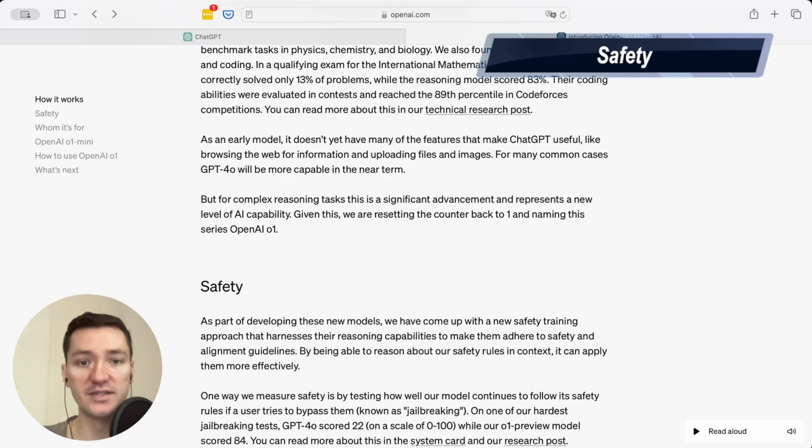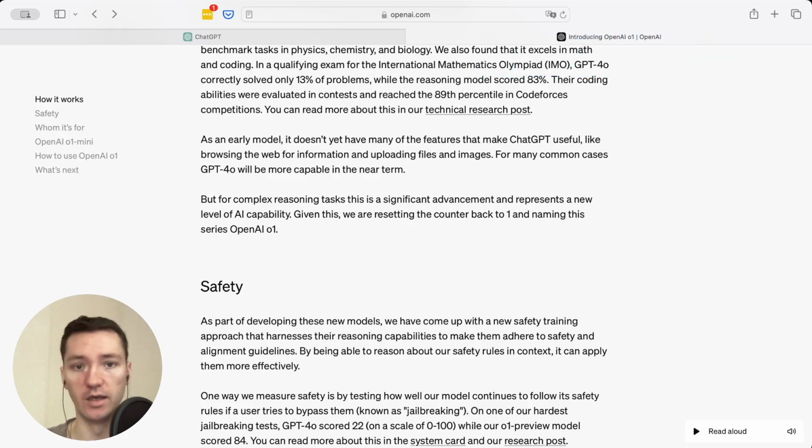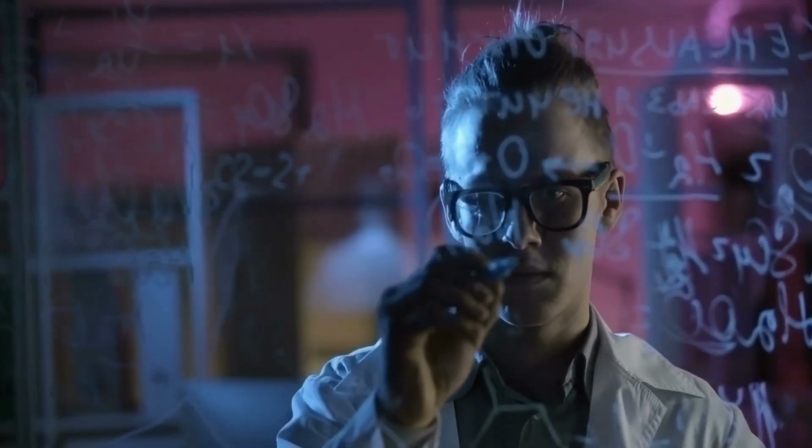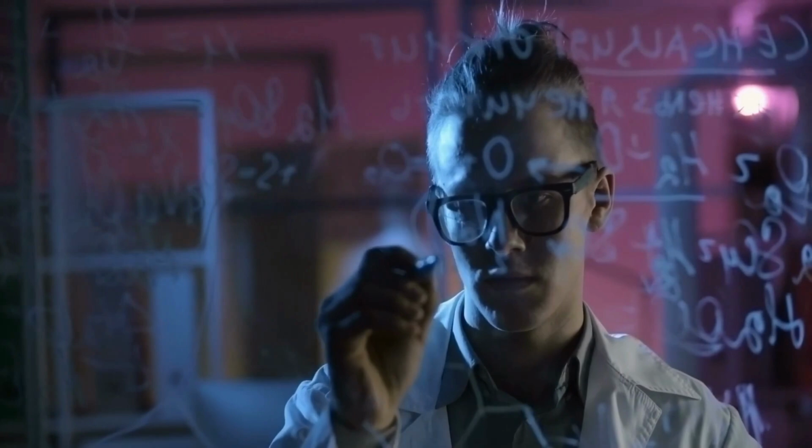If we speak about safety, there is also a huge update. If you use it as an external project, like a developer, we're not talking about using ChatGPT inside your profile on the ChatGPT website, you can actually train and ask ChatGPT not to share sensitive, confidential information with those people who try to get it.